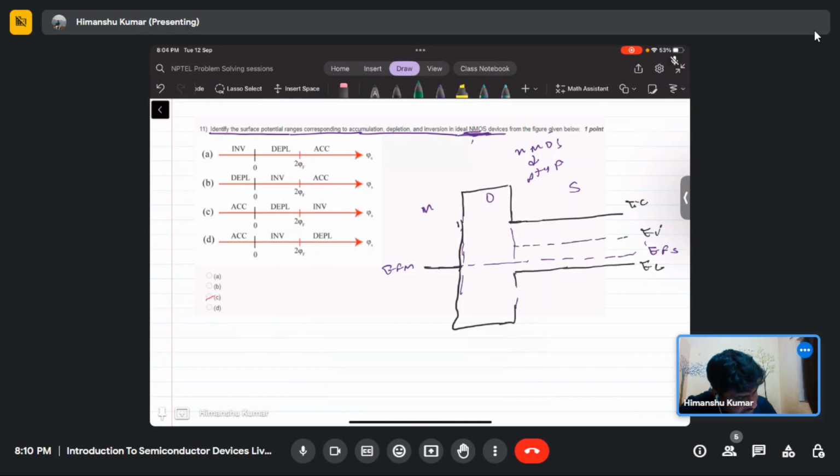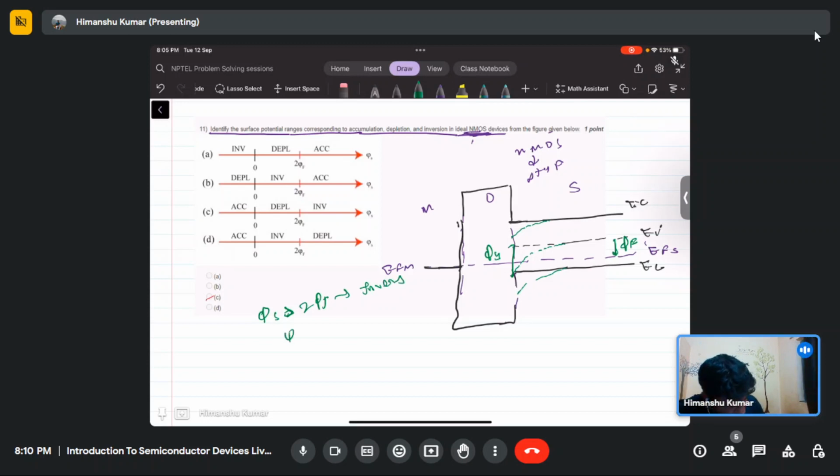So this surface potential will go down, this also will go down, and this is known as the surface potential psi s. When psi s is equal to 2 times psi f, where this is your psi f, then after that, when psi s is greater than 2 times psi f, that is known as the strong inversion region.